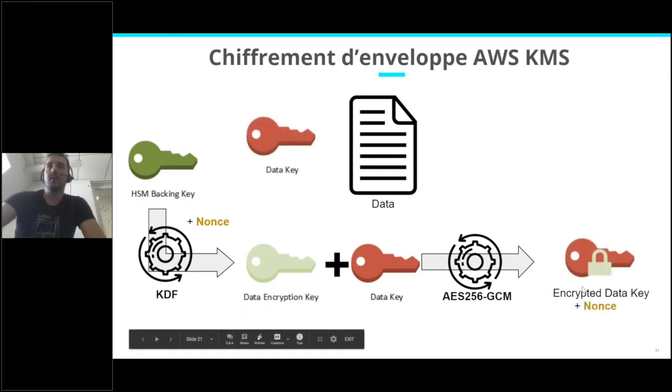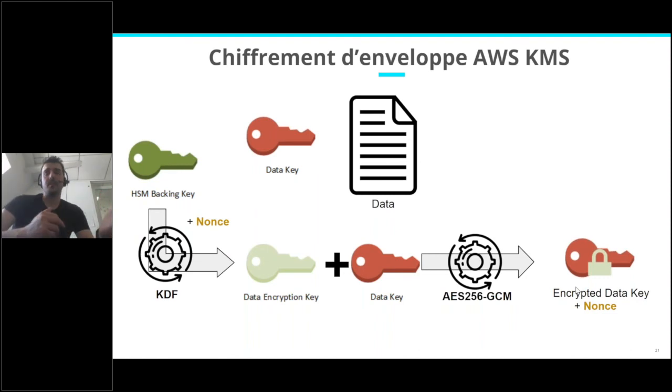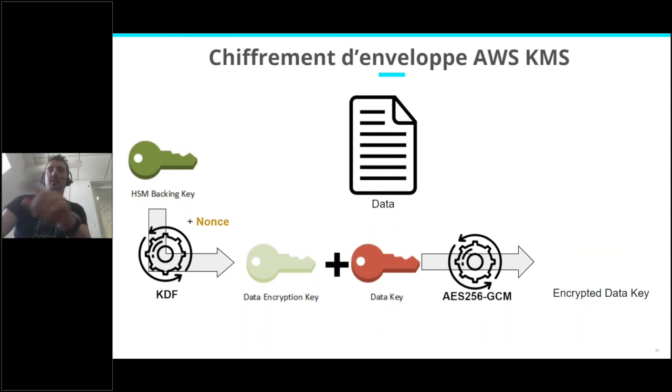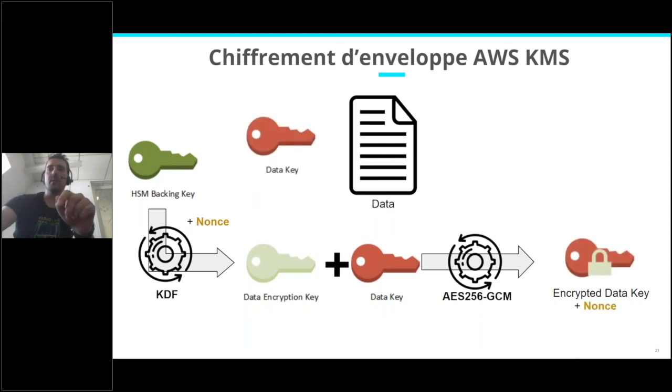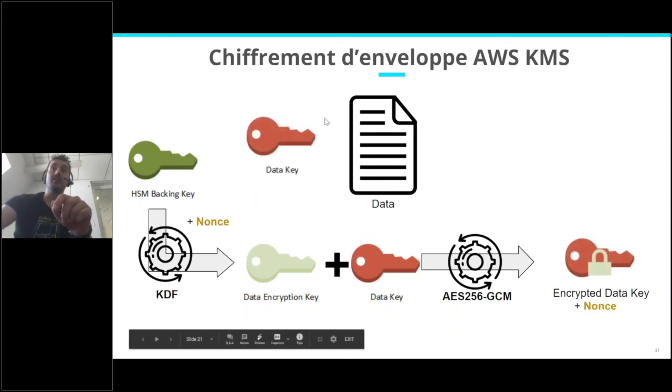and it will send to you your encrypted data key with the nonce. And usually, if you perform a generate data key call on KMS, you will receive the encrypted data key and the data key in clear text. That's why I made them appear together. And the data key in clear text will be used to encrypt your data.